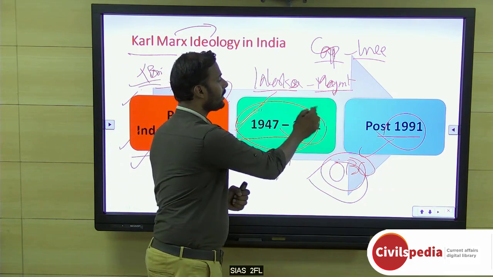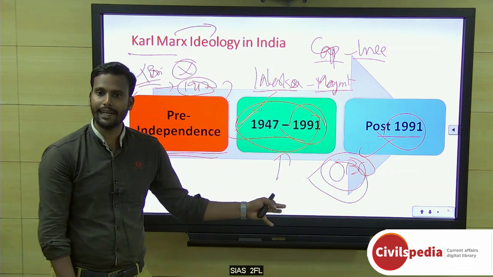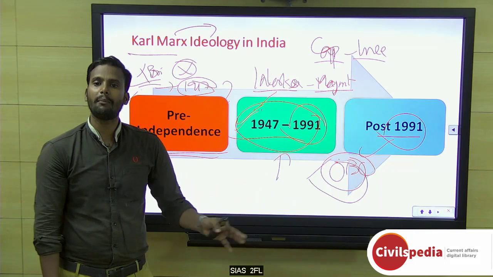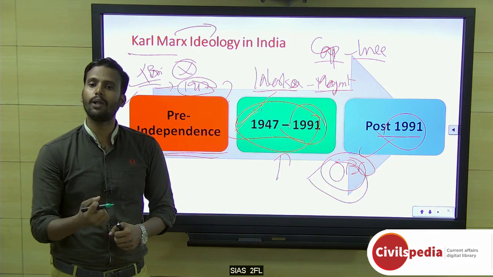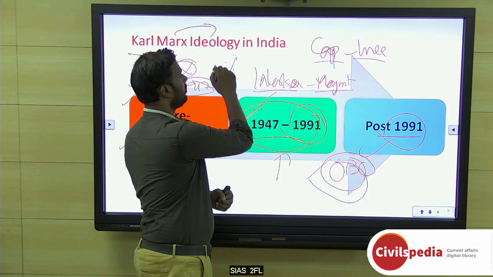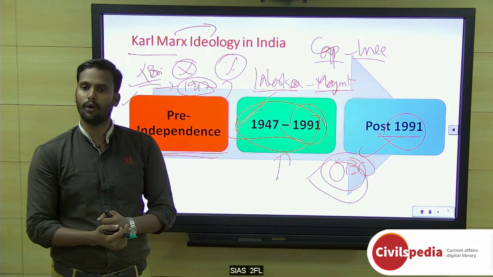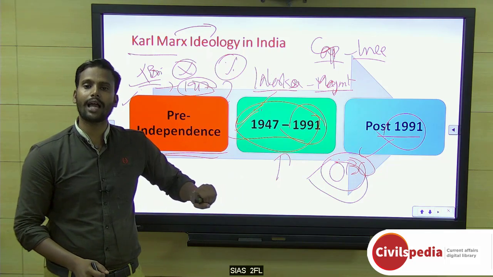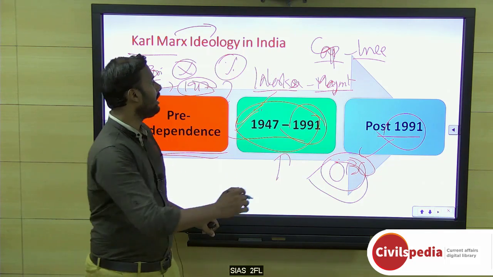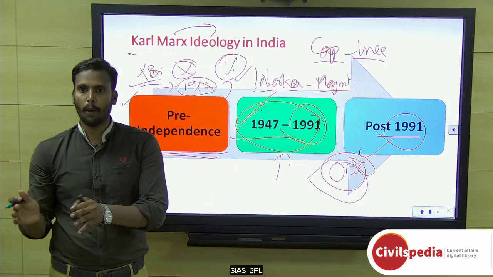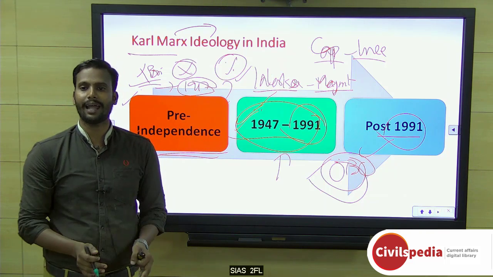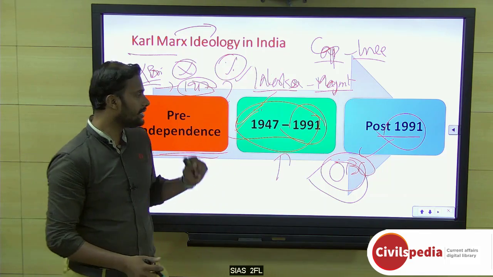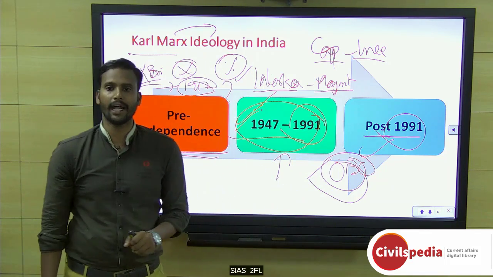In 1991, when the economy opened, Marxism reduced to a major extent. People started to work and gain their own percentage rather than going for equality. It doesn't mean Karl Marx is over, but a proportion of the population, or the ideology, shifted a little towards capitalism rather than Marxism. So this is the major shift post 1991.